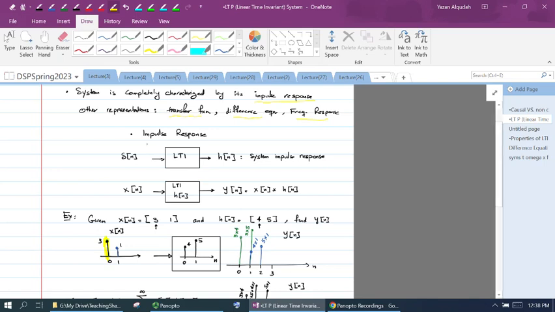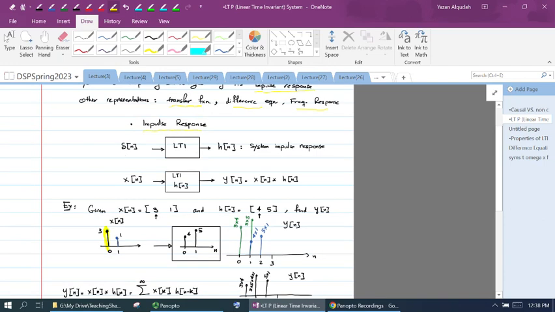So starting with the impulse response, this is one way to represent the system. The impulse response is the response of the system when we apply an impulse to it. So if I have a system that I'm trying to characterize, I apply an impulse, delta of n. I look at the output of the system. That output of the system is h of n, which is the system impulse response. Whatever output comes at the output of the system when I apply a unit impulse is